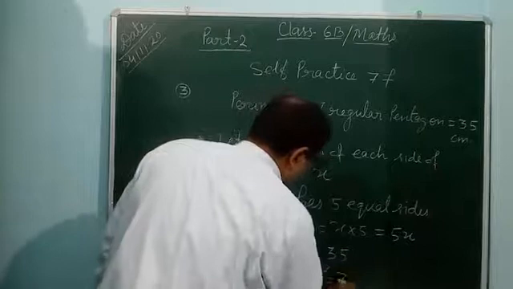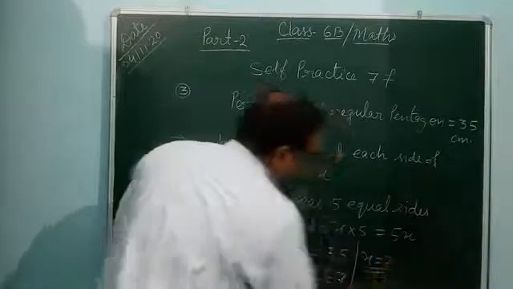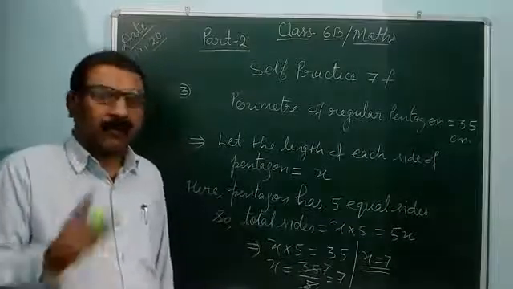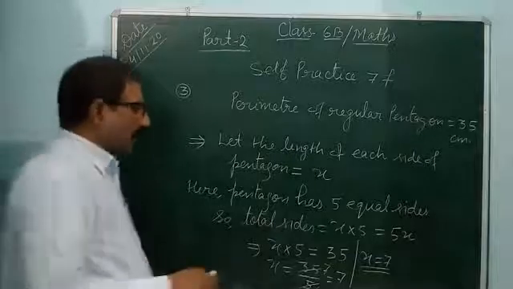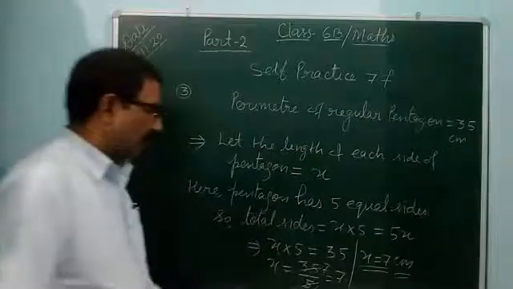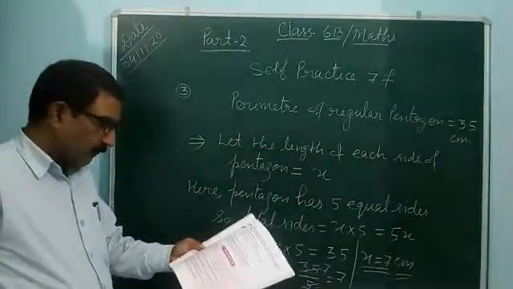So 7 will come. It means x is equal to 7. X is equal to 7 means each side of the pentagon will be 7 centimeter. So this is the answer. In this way you can solve this question. After that, question number 4.